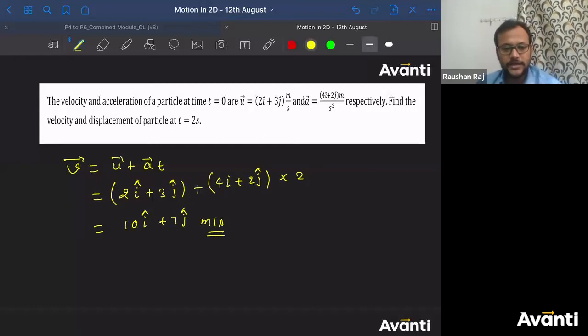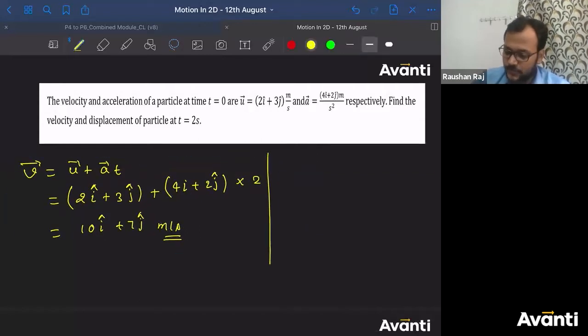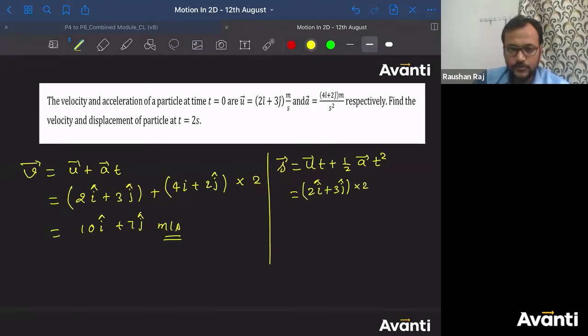So many people have got the correct answer that the velocity at 2 seconds will be 10i cap plus 7j cap. What about the displacement? Can I use the second equation of motion? The second equation of motion suggests S equals ut plus half a vector t square. Put all the values: 2i cap plus 3j cap into 2, plus half into acceleration 4i cap plus 2j cap into 2 square. So the 2 and 2 cancel, right?